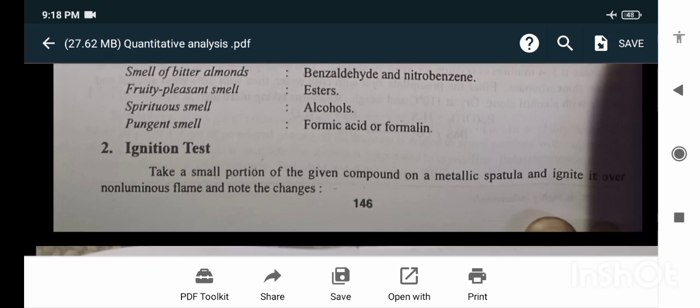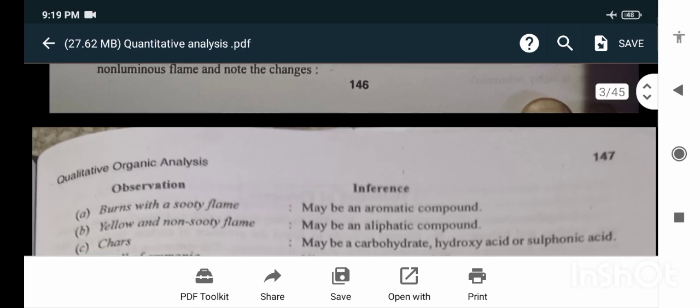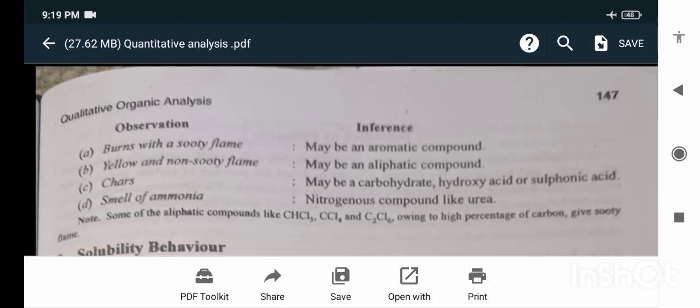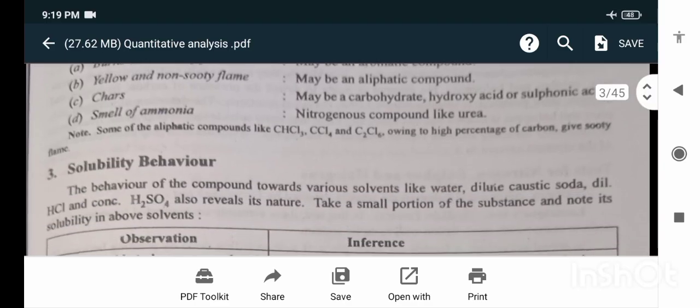Ignition test. Take a small portion of the given compound on a metallic spatula and ignite it over a non-luminous flame and note the changes. Observations: burns with a sooty flame, may be an aromatic compound. Yellow and non-sooty flame, may be an aliphatic compound. Chars, may be a carbohydrate, hydroxy acid or sulfonic acid. Smell of ammonia, nitrogenous compound like urea.